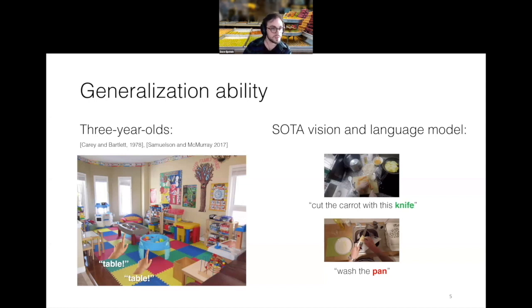On the other hand, 3-year-olds, and studies have shown this since the 70s, if not earlier, are really, really able to do this generalization. So in this kind of toy example, there's a preschool classroom, which is very cluttered, has a lot of interesting stimuli. And yet the children at 3 years or even at half of that age are able to understand that there are 2 tables in this scene. There are more, but they're able to identify that these 2 things in the middle are tables, despite the significant variation between them. So despite the fact that one of them is blue and round, the other is kind of gray and rectangular, their pose is slightly different, and so on. The viewpoints are slightly different, but children are still able to generalize and understand that these are both tables.